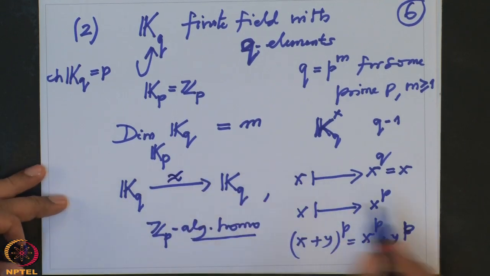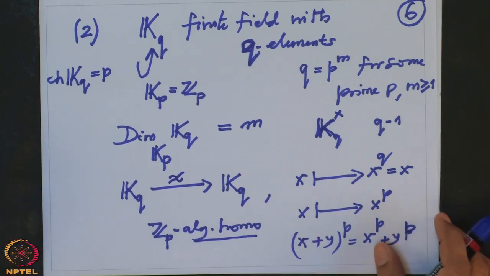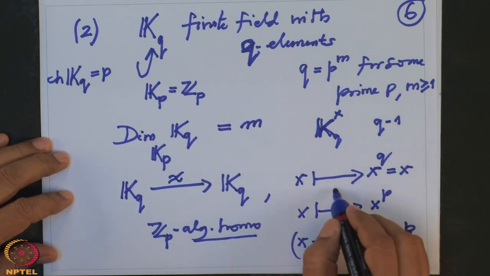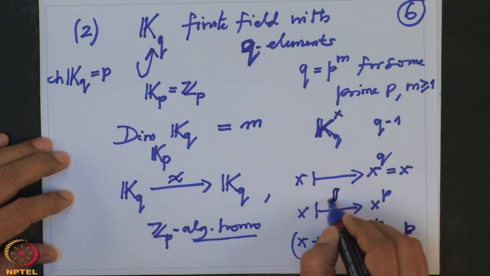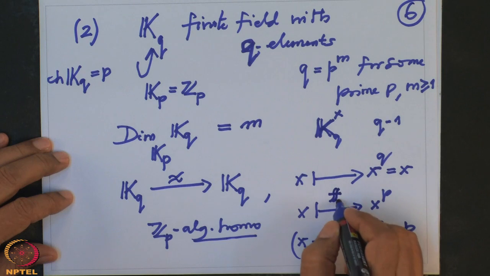So this map is very, very important. This map is called the Frobenius. Frobenius was the first to consider this map. So I will denote this map as F_p.